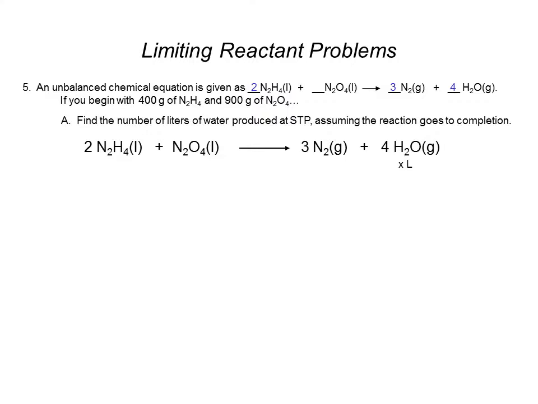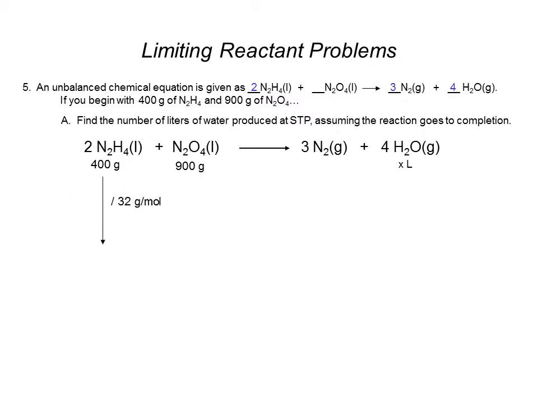Okay? Now, we're told here that we have 400 grams of N2H4. So I'm going to write that under the N2H4. And we have 900 grams of N2O4. So I'll write that underneath. Now, I'm going to use what I've described earlier as method 2, where I convert whatever I'm given, in this case grams, of each reactant into moles, and I'll do that first.